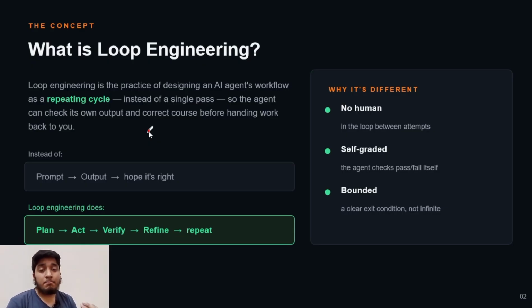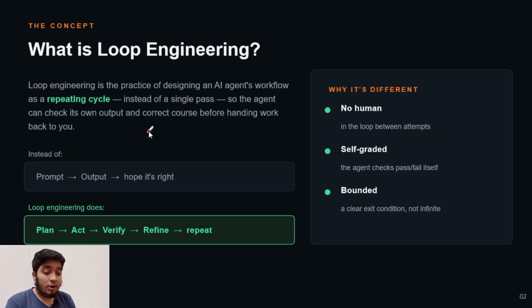Whenever we give a prompt to OpenCode or Claude Code, for example, when we are creating a video or an image with the help of OpenCode, we will first create a beautiful prompt with the help of ChatGPT or any AI tool. We take the prompt from ChatGPT and give it to Claude Code, so it will create the image. But if you want this process to remain the same and stay in a loop, in a cycle, we use a loop, and its engineering and study is known as loop engineering.